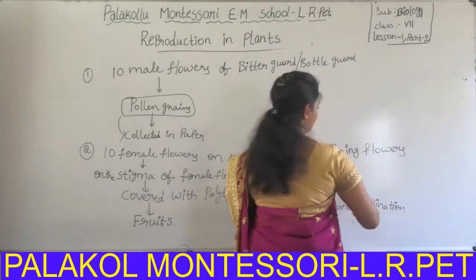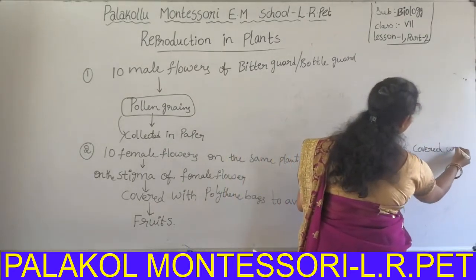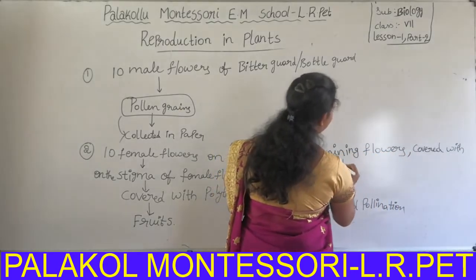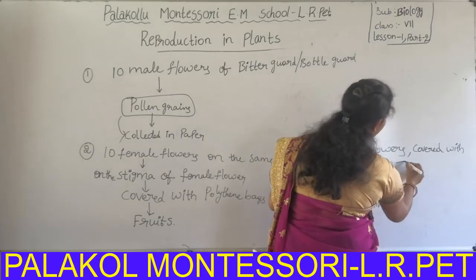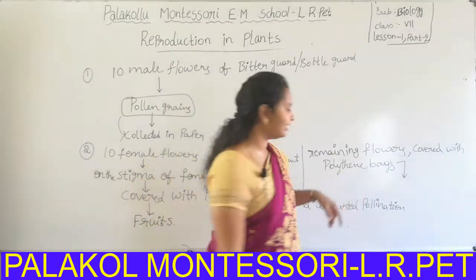These are also covered with polythene bags. But after a few days they can't form any fruits.